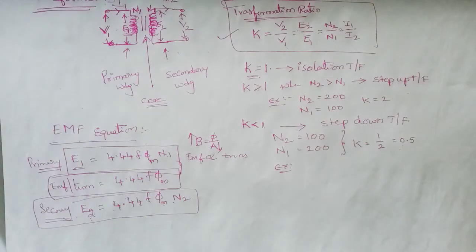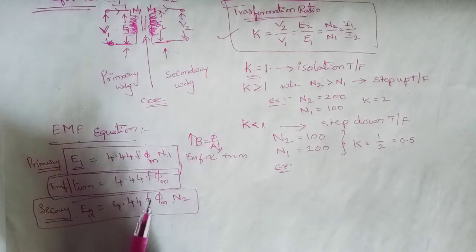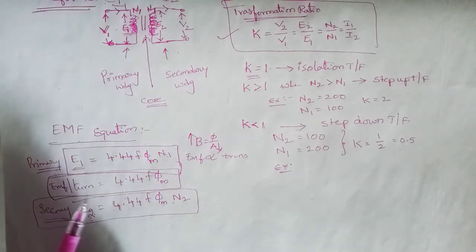One of the important questions regularly asked in examinations is: if the flux density inside the transformer is increased, then what is the size of the transformer? Otherwise they will ask in question format: consider a transformer T1 having a flux density of 1.5 Weber per meter squared, compared with transformer T2, which has a magnetic flux density of 1 Weber per meter squared. Which transformer will be bigger in size?